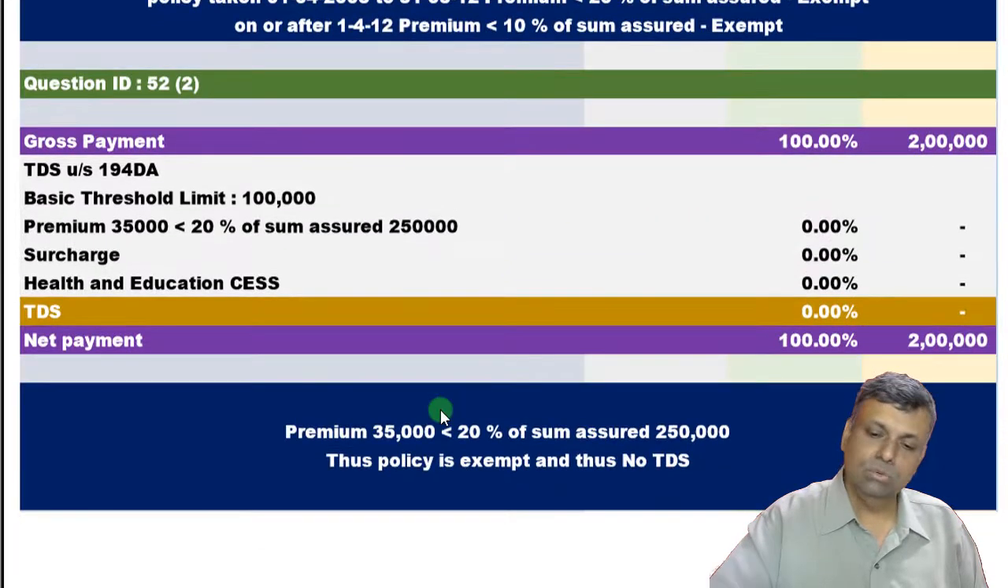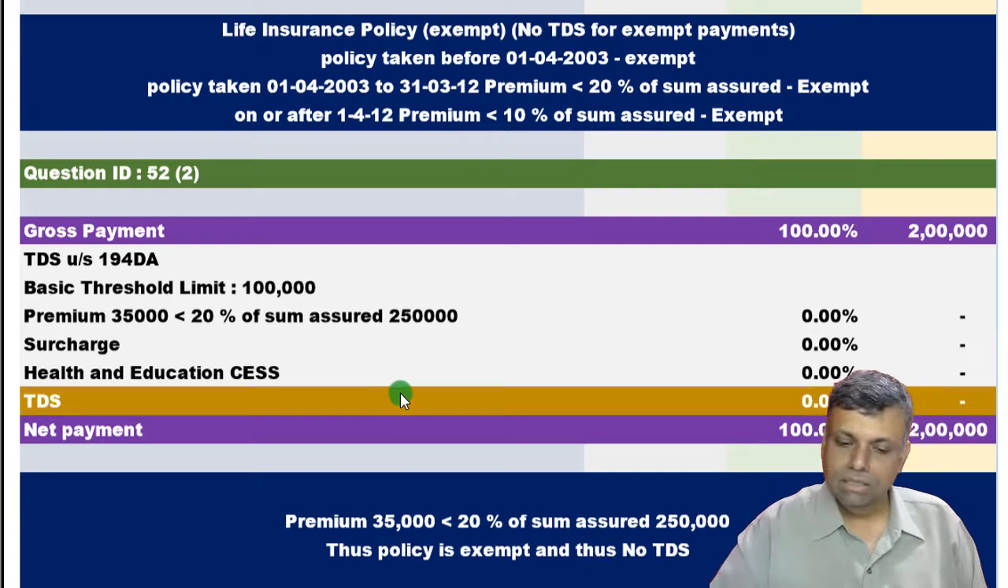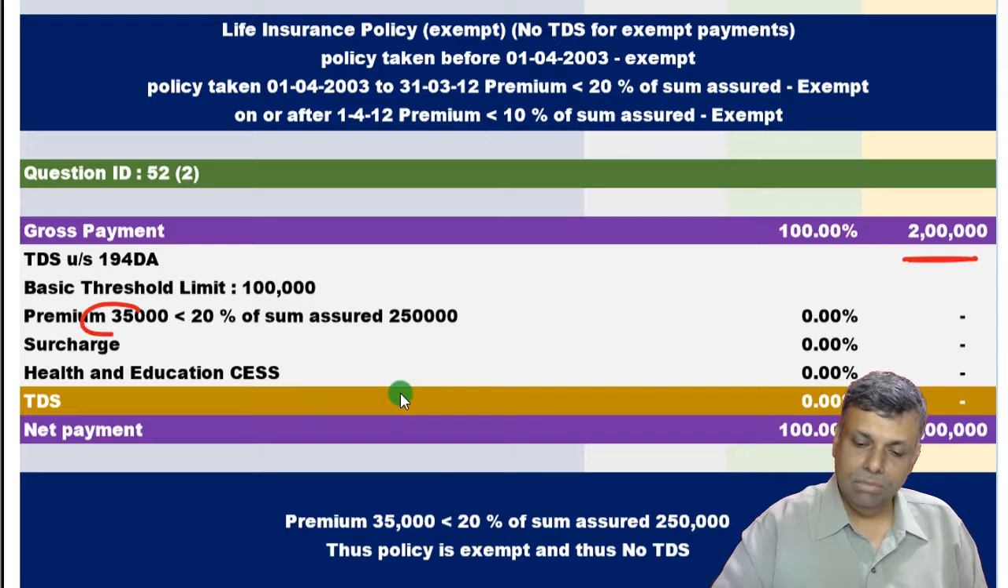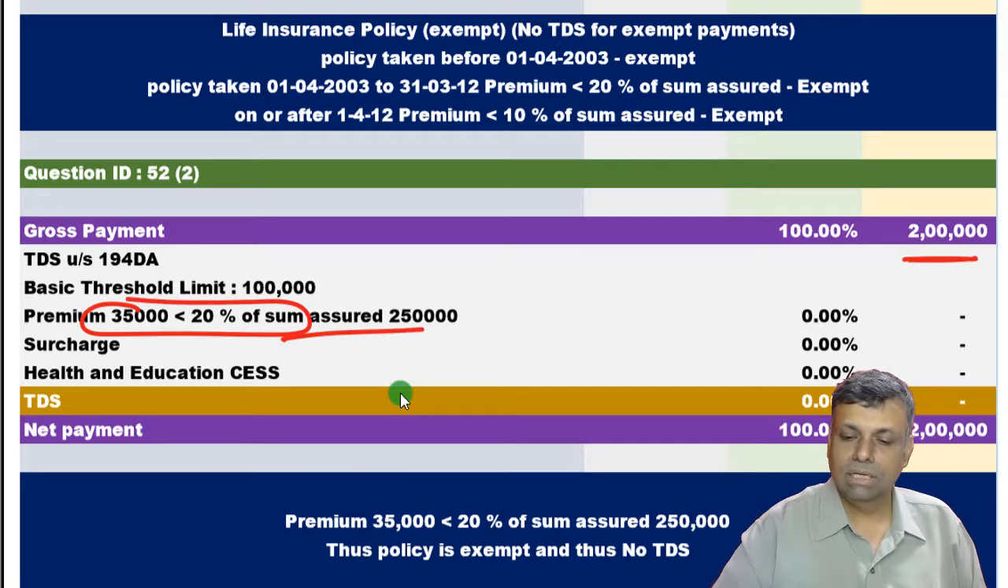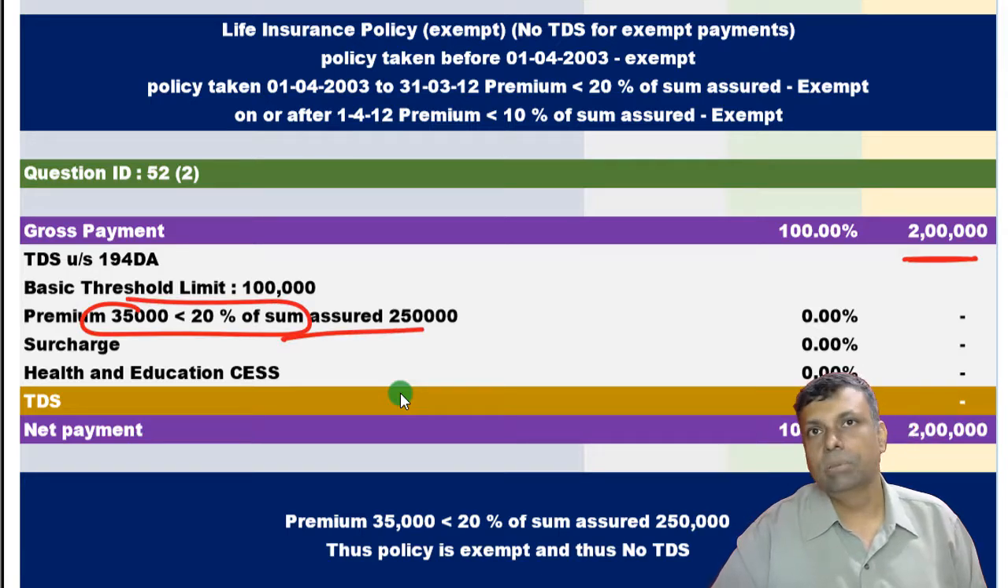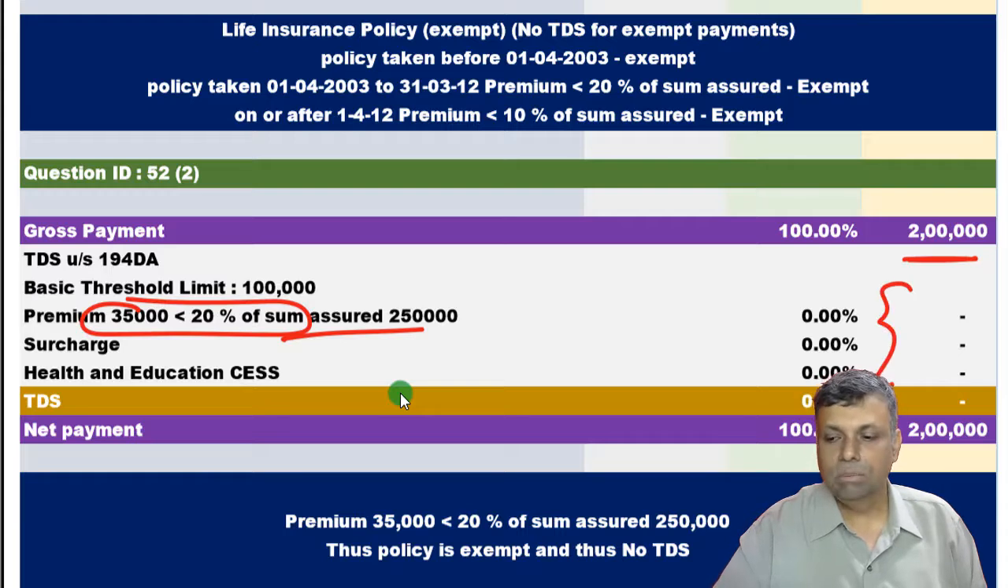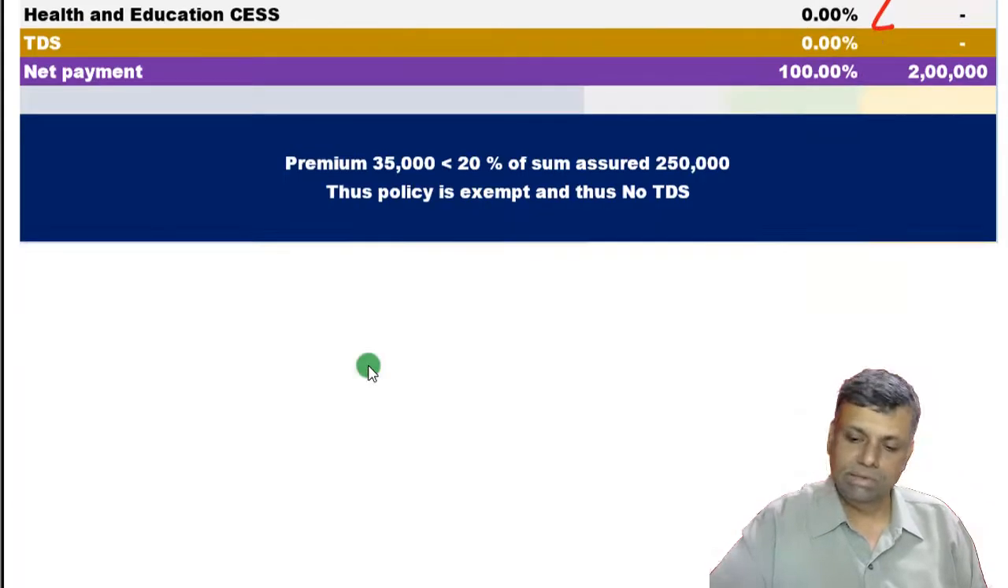So in a second situation, if you see, this amount is 2 lakhs of rupees, but the premium is less than the limit. Since the premium is less than the limit, the policy itself is an exempt policy. Since the policy is an exempt policy, no TDS is required.